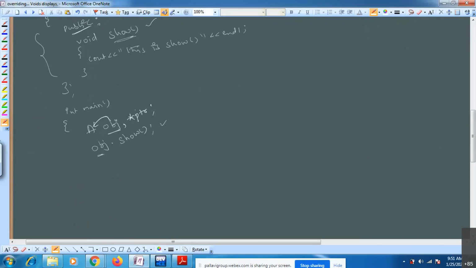A type. Which type of pointer is it? A type. This pointer is going to point to an object of this type. Just apply the same variable concept here also. ptr equals address of obj.